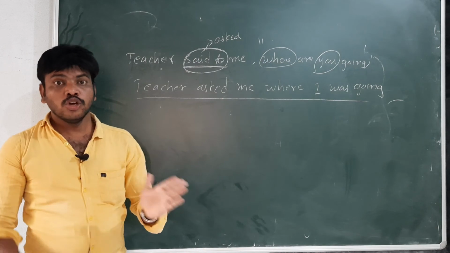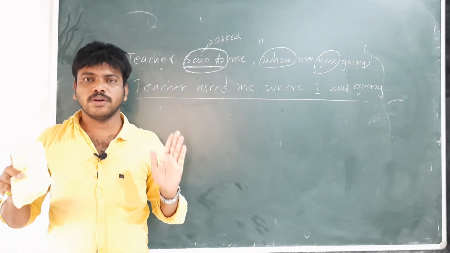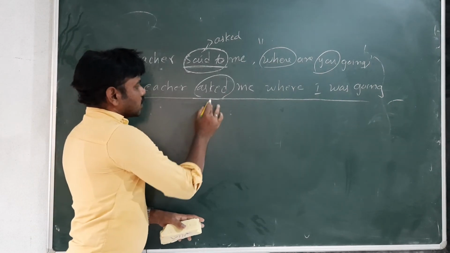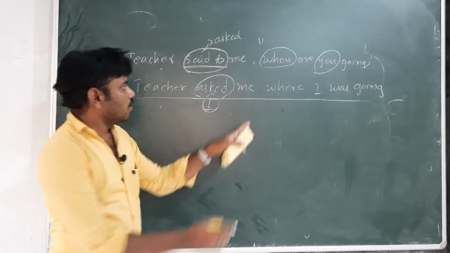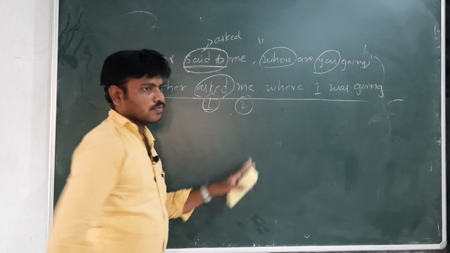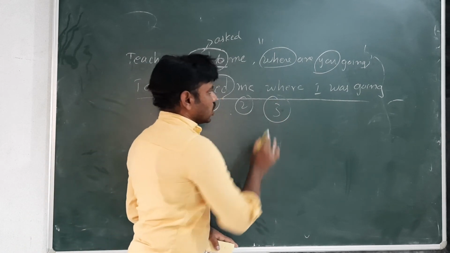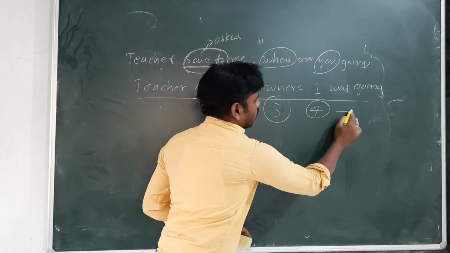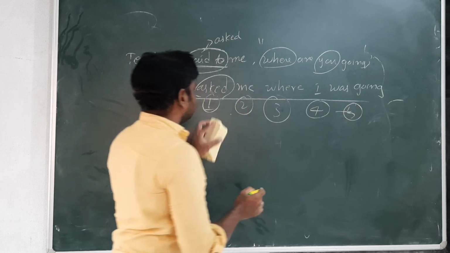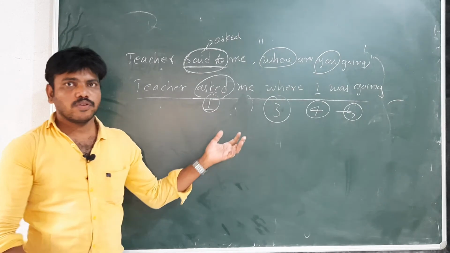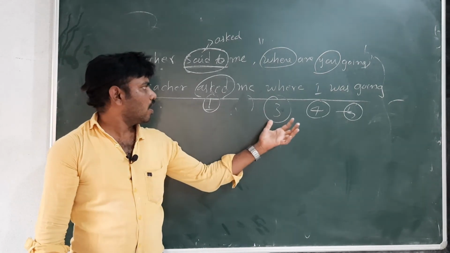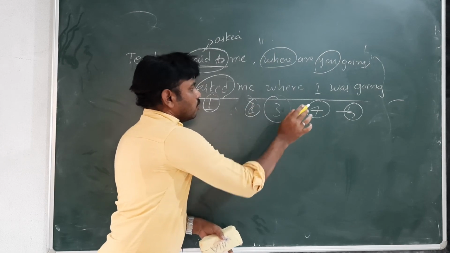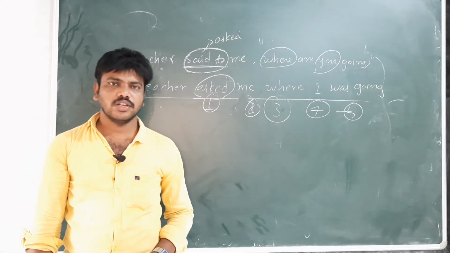If you can't remember, I will tell you one basic, important formula. One change is asked, second change is me, third change is who, fourth is pronoun, fifth is tense: was going. So five changes are there.